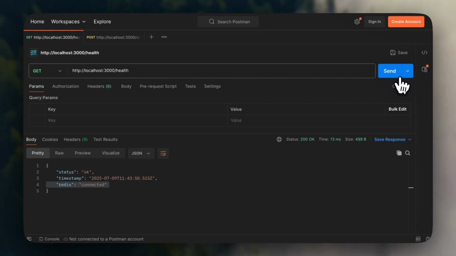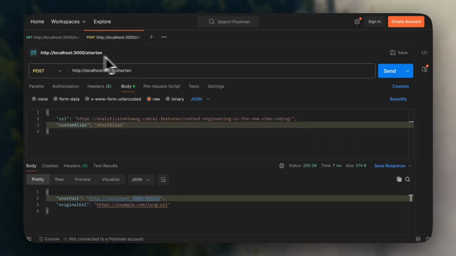So we have the /health. As you can see, I already ran it. The status is okay. We can see that Redis is connected, so that's all good. And the other one is the slash shorten.